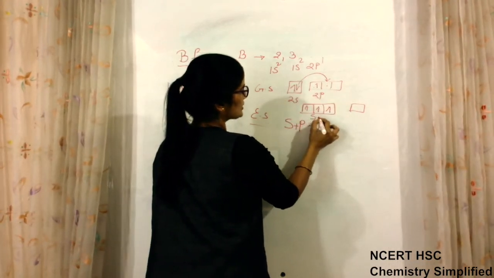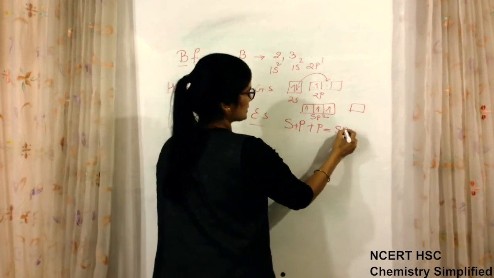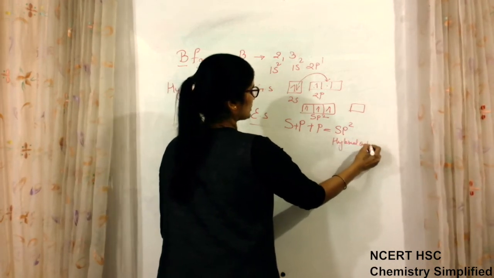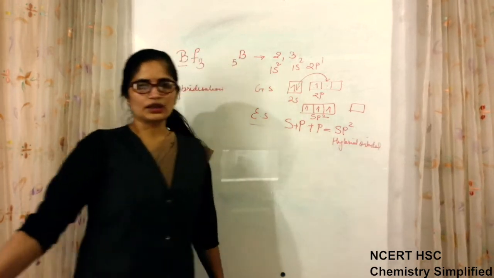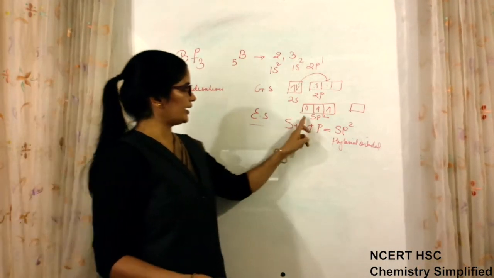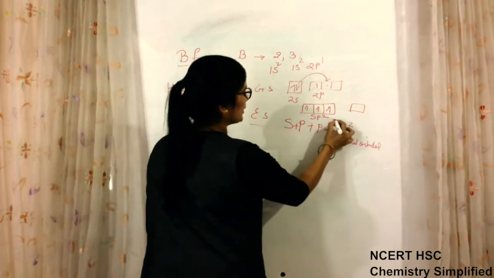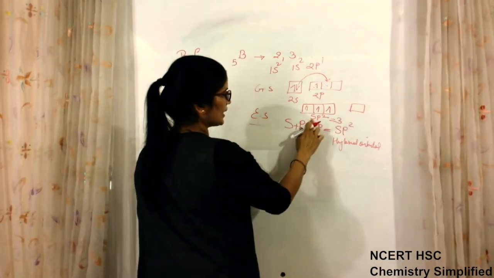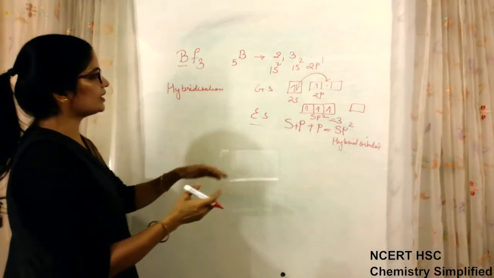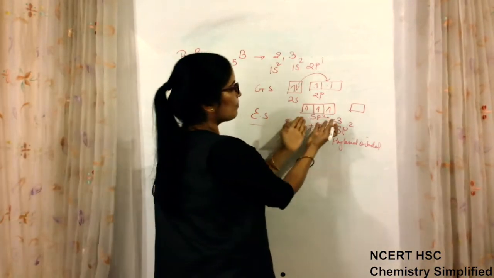This is sp2. The s and two p's become sp2 hybrid orbitals. As many orbitals as undergo combination, the name is according to that only. So this is sp2 type of hybridization. Now we have three hybrid orbitals from s and 2p, 1, 2, 3. In the central atom, when there are sp2 hybrid orbitals, this is the box form.